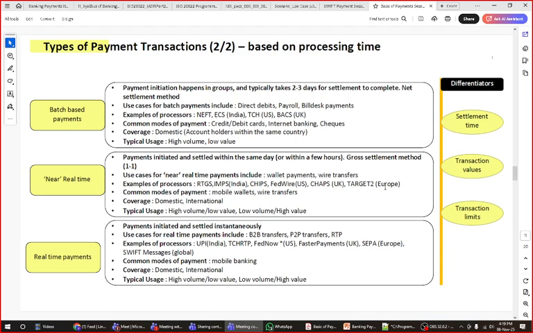So depending on whether it is a combined payment or an independently settling payment, that's a different discussion, we'll do that. But now this is the batch payment concept.